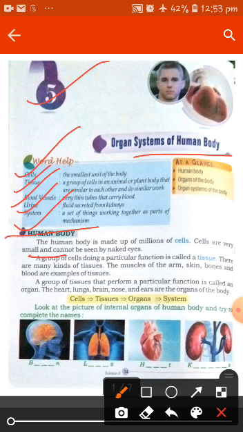When a group of cells are combined together, they are known as tissues. There are many kinds of tissues. The muscles of the arm, skin, bones and blood are examples of tissue. Tissue is present in the whole body, and all the organs carry tissues also.